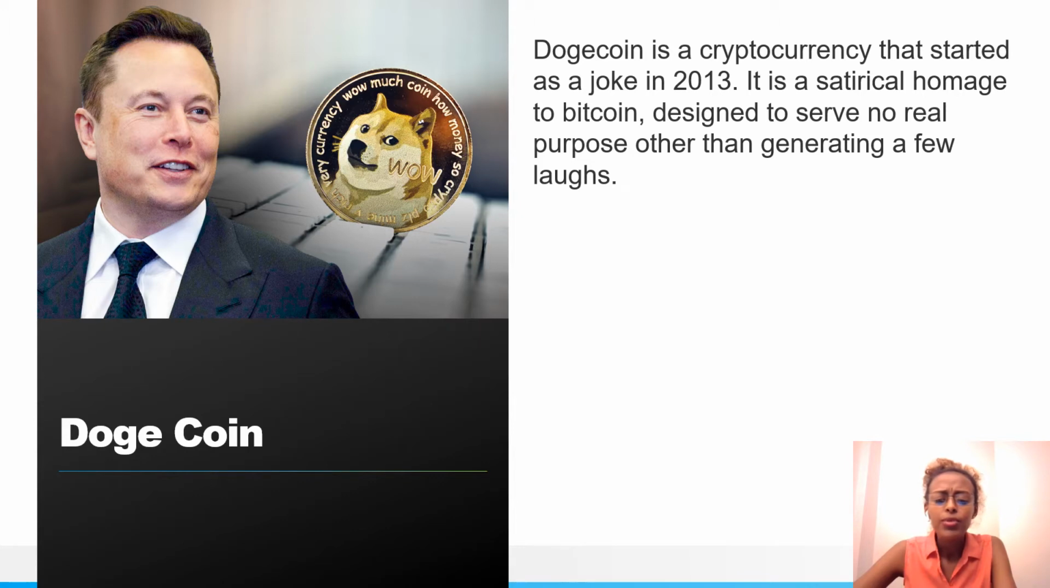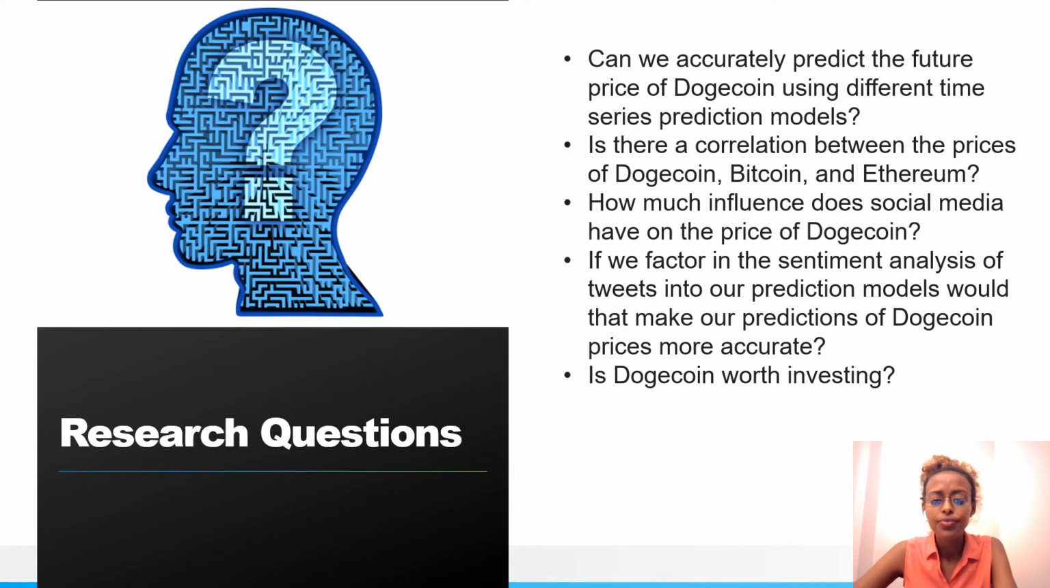And so the goal for this project is to try to use the historical data of Doge in order to predict the future of this meme coin, while using 3 different predictive models. We'll also be using sentiment analysis of Twitter data and news data in order to see if we can use that to make our predictive models more accurate, since Doge is very volatile and social media seems to have such a big impact on its prices.